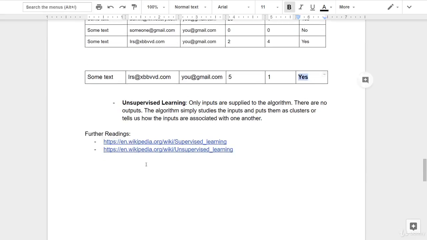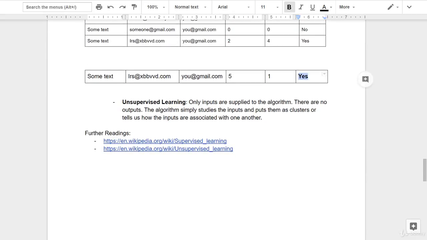All right, so moving on, the next one is unsupervised learning. Unsupervised learning is kind of the opposite of supervised learning. In supervised learning, we had inputs and we also had the outputs that we supplied to the algorithm and established a pattern. However, in unsupervised learning, we don't have any output. The algorithm will just study the inputs and then classify them according to certain categories or clusters. So don't worry too much about it right now. We'll look at a very practical example in the coming lectures.